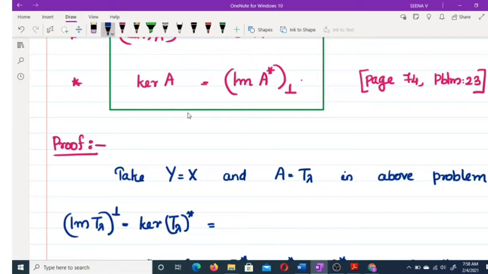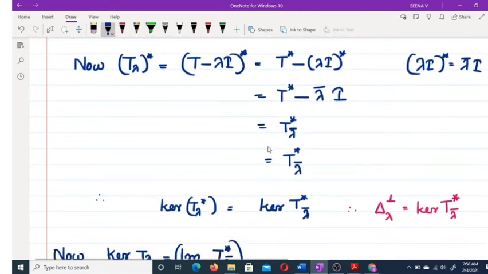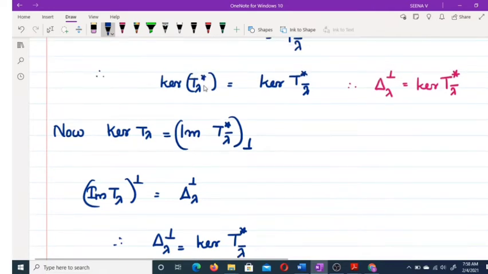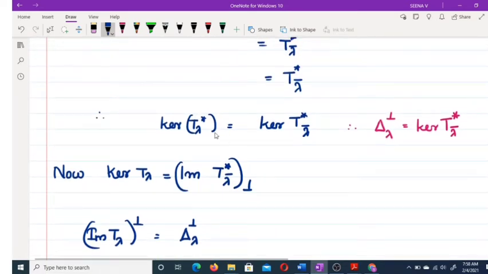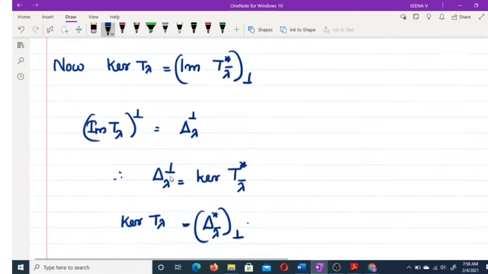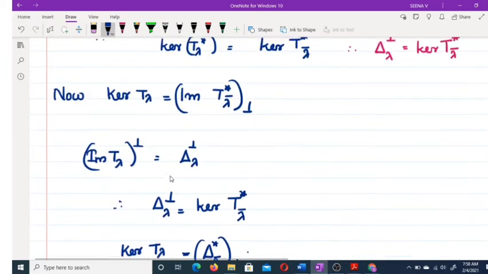Apply this result. Okay, so kernel T lambda equal to, we replace A by T lambda. Kernel T lambda equal to image of T lambda star perp, lower perp. So here kernel T lambda equal to image of T lambda whole star perp, but image of T lambda star is T star lambda conjugate perp. But kernel T lambda, what is kernel T lambda?